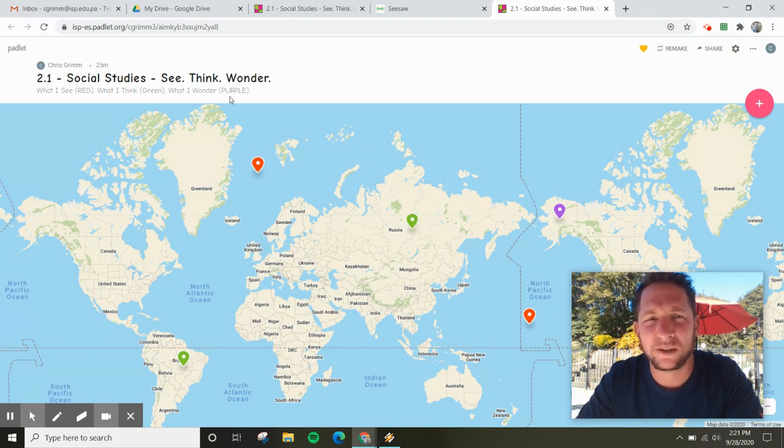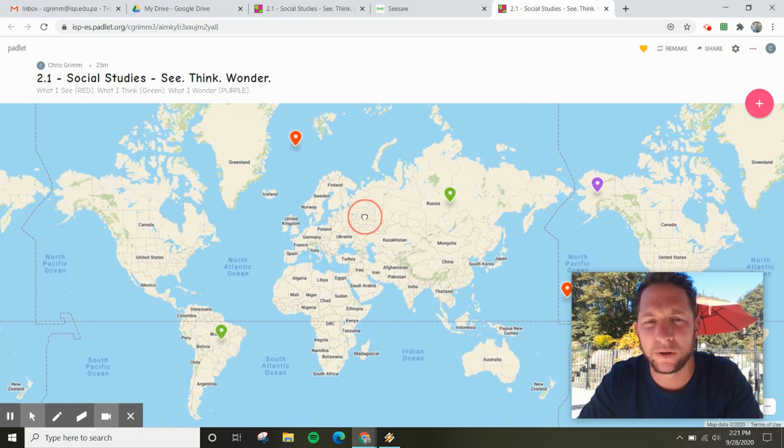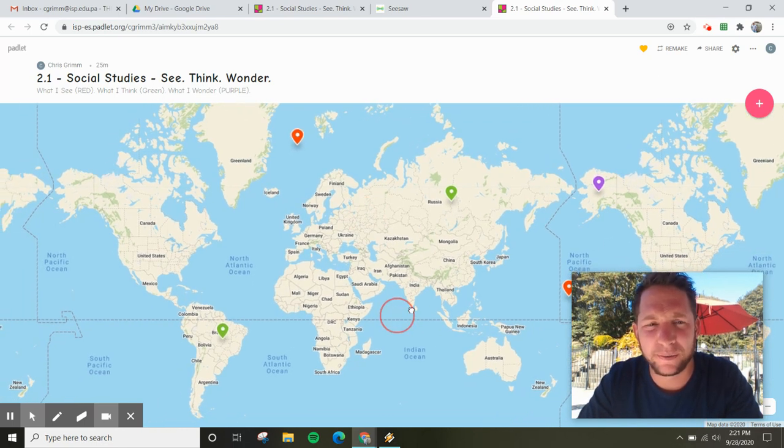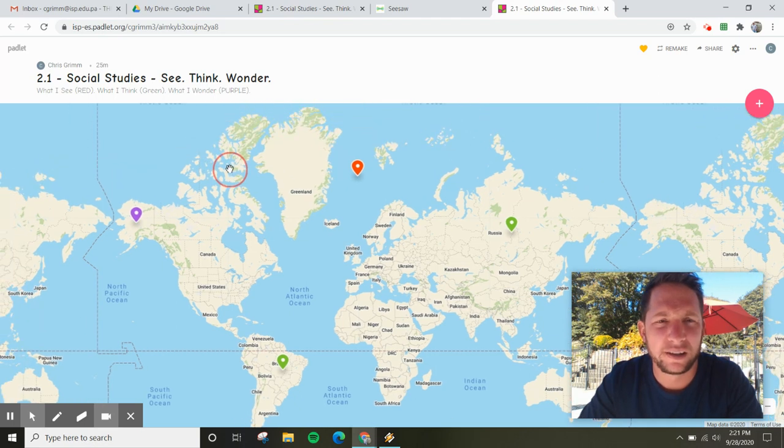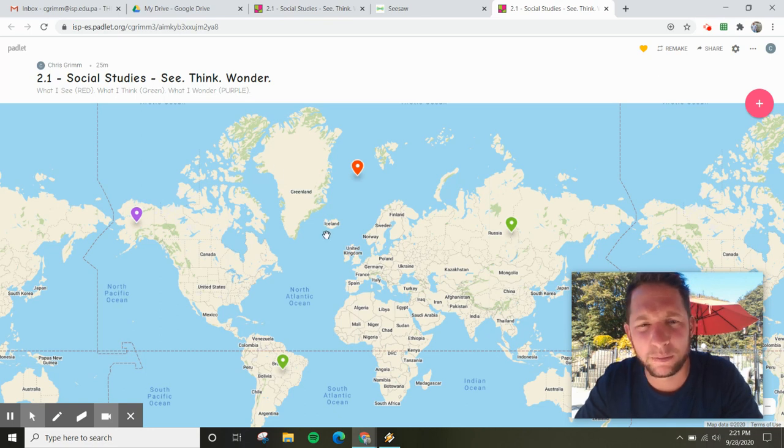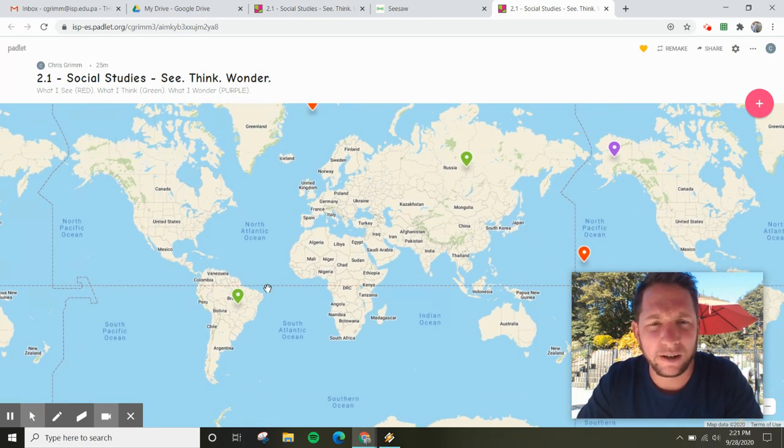The last one is what I wonder. What do I wonder? Those are the questions I have with this map. Well, I wonder what this line is. I wonder what all these lines are. I wonder if all these islands are actual countries, or is it one country? I wonder if Greenland is really this big. So I'm going to pick that first one I said. I wonder about that line.